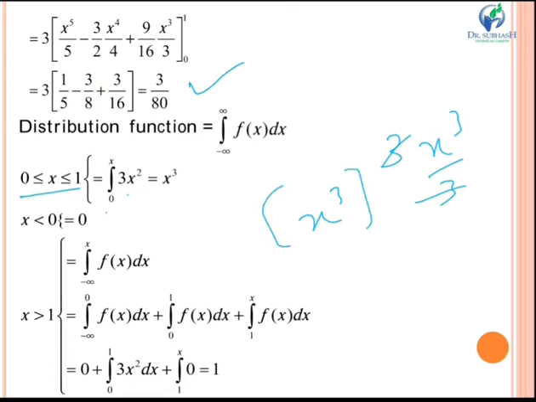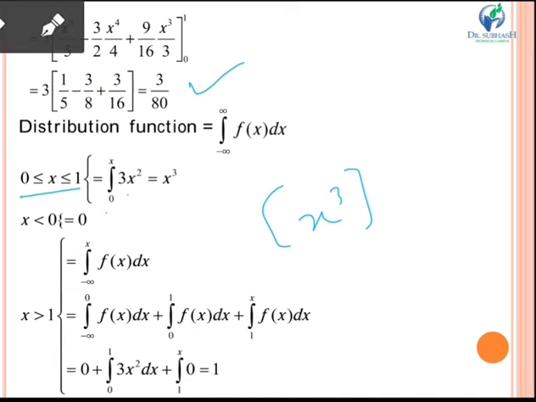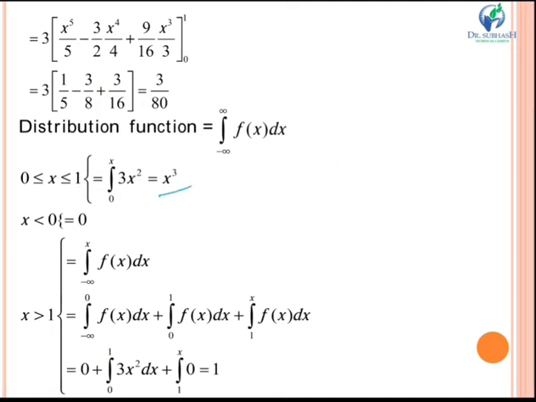And now you will put the limit over here. On putting the limit 0 to x, you put x, so it will be x cube minus 0. So your answer will be x cube. Now if x is less than 0, your answer will be 0. Now if the value of x is greater than 1, what you will do is you will